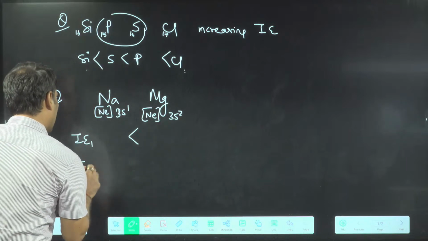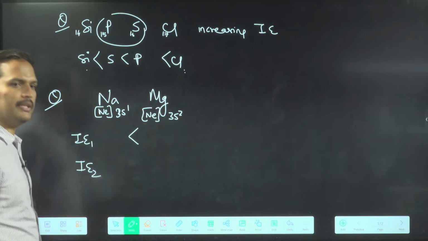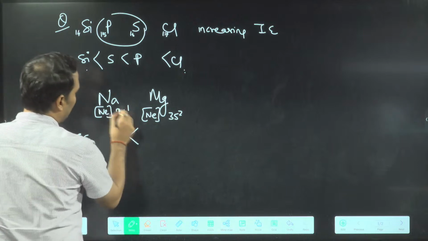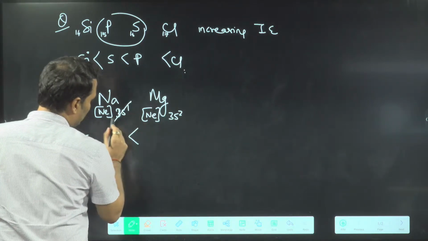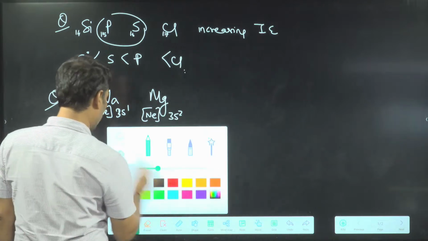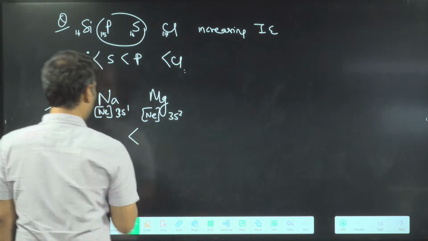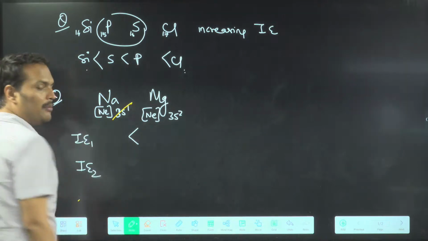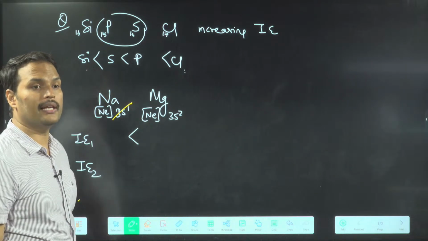But let's talk about ionization energy 2. Now see, when you remove one electron from sodium, which configuration does it attain? Can you tell? See, if you remove one electron from sodium, it attains noble gas configuration.